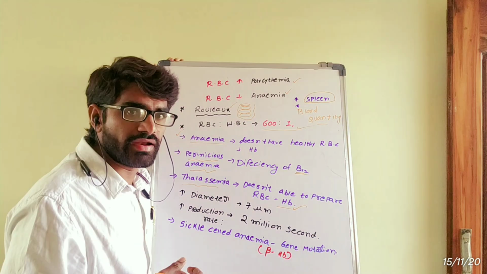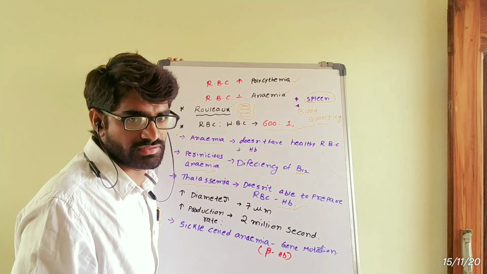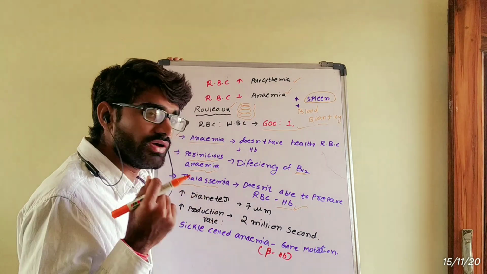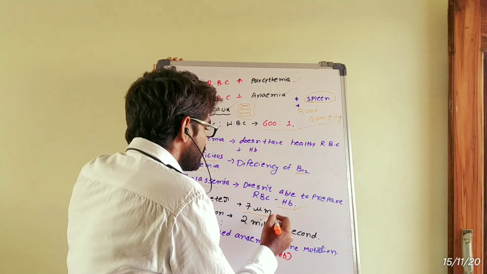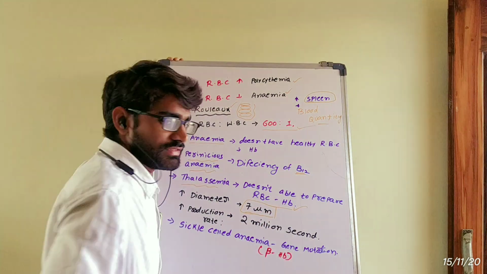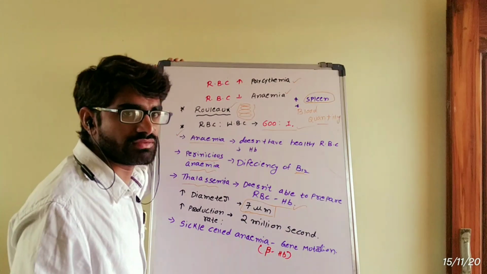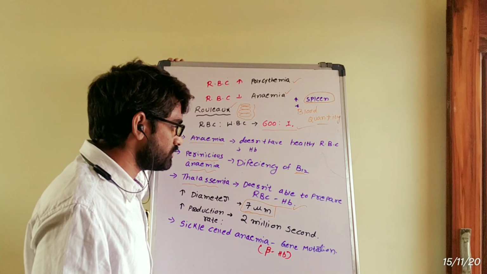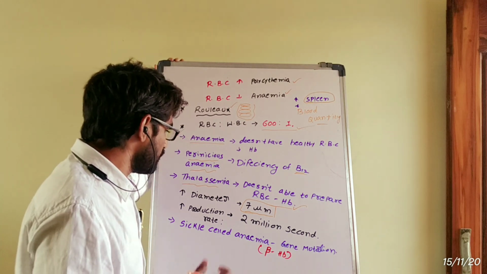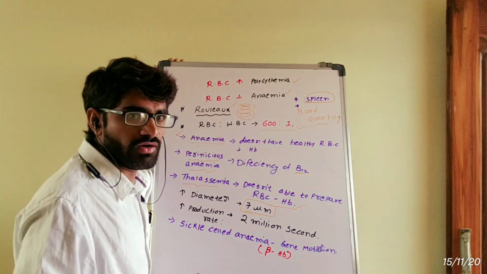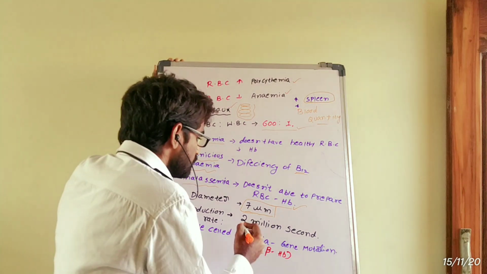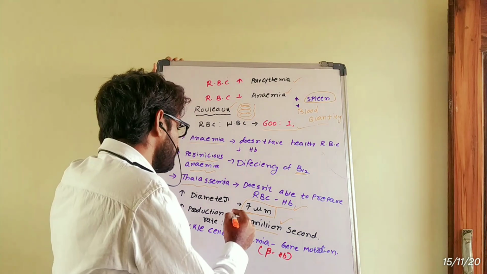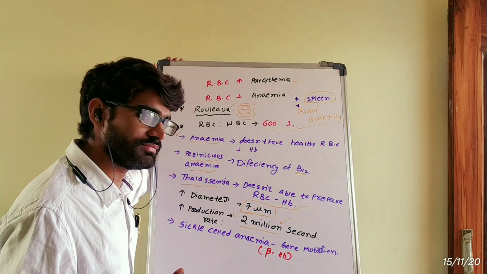And next, a very important term: the diameter of RBC is 7 micrometers. The production rate of RBC is 2 million per second.